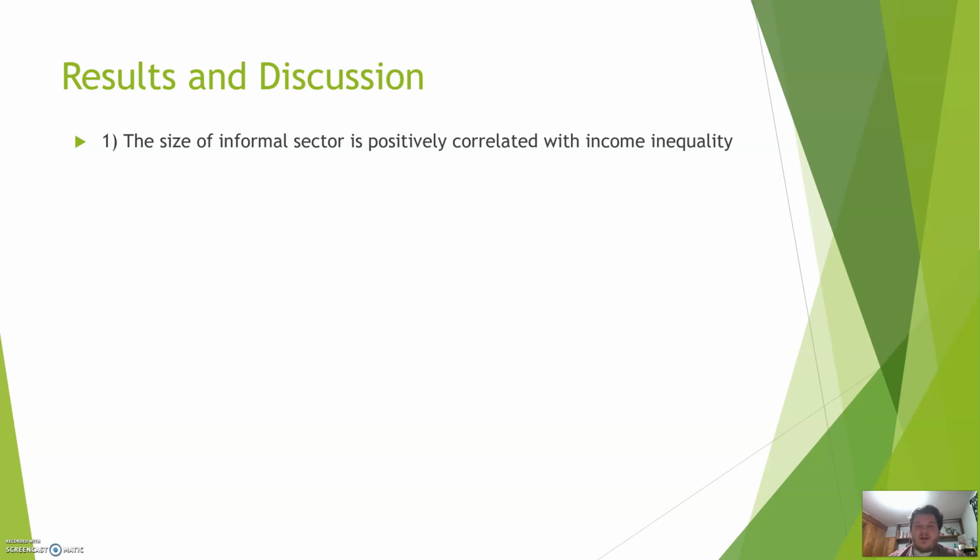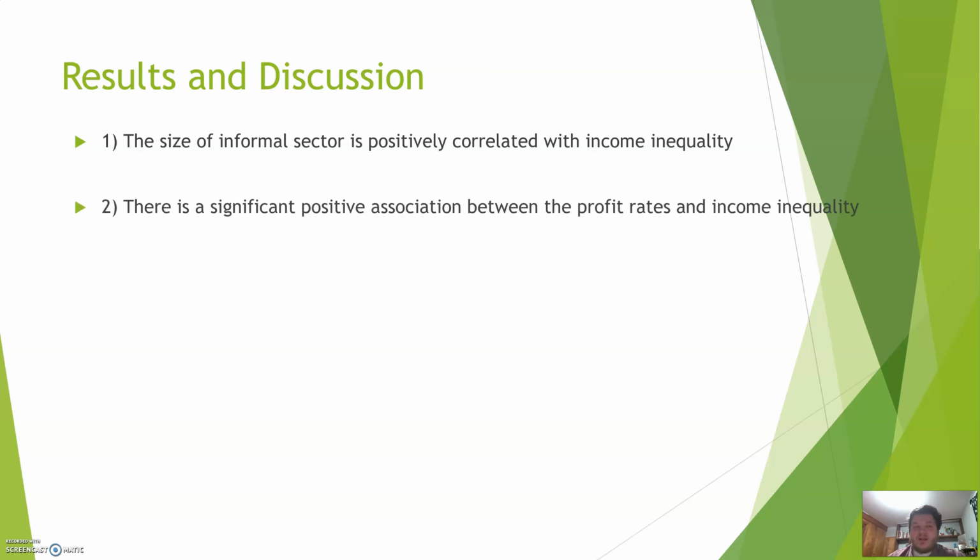So, our conclusions that we came up with. The size of the informal sector is positively correlated with income inequality. Now this result has been seen in other papers as well, because this is an up-and-coming topic in economics, so it's definitely being talked about more, and we have seen this conclusion in other papers as well. There's a significant positive association between the profit rates and income inequality. That's also true and has also been seen.